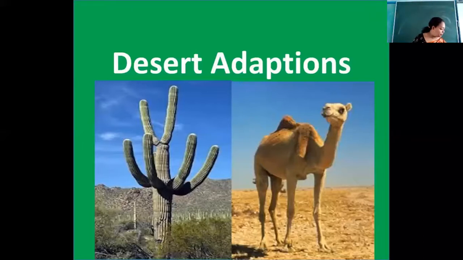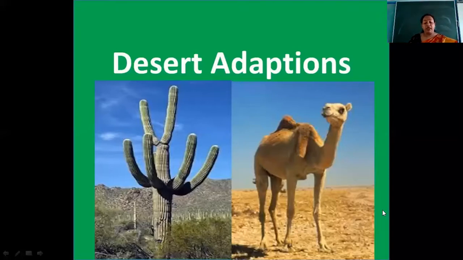What is it called? It is called xeric climate. So what is xeric climate? The climate where there is scarcity of water and the environmental conditions are adverse.